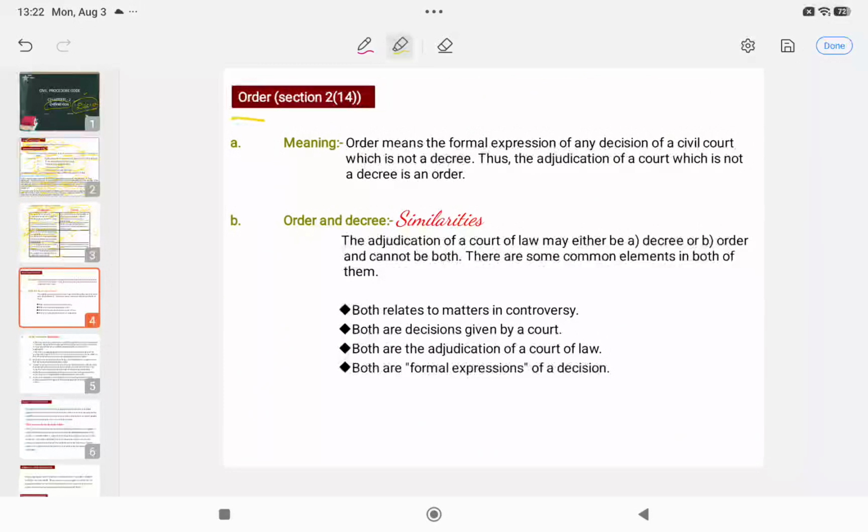Next, order. It is defined under Section 2 clause 14. What is the meaning of this? Order and decree are always the formal expression of what? Of the decision of a civil court. But what is the difference between order and decree? Order is that which is not a decree. This is the only difference. Though we will do some other differences between order and decree, majorly you will say that this is an order which is not a decree, and it should be the formal expression of the decision of the civil court. Adjudication of a court which is not a decree is an order, right?